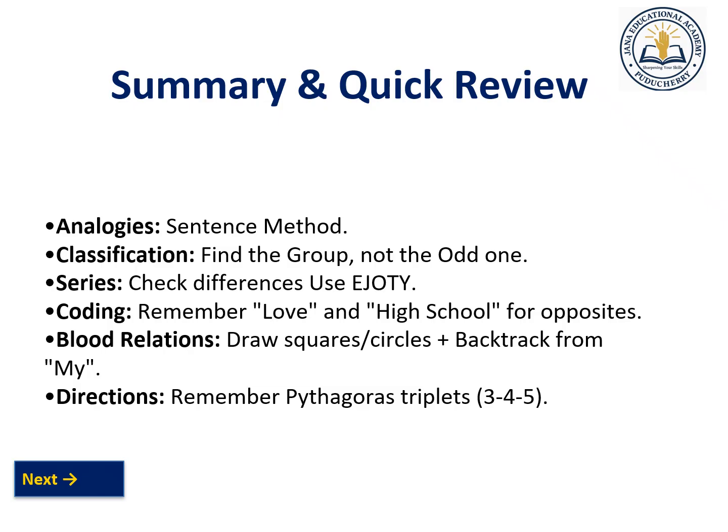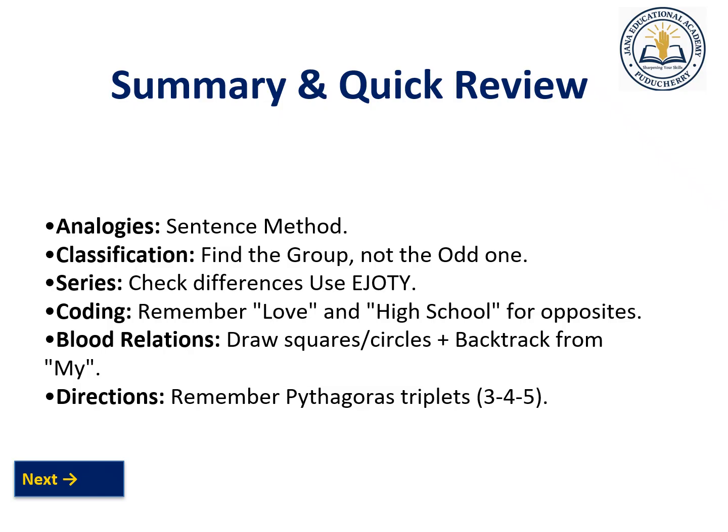Classification is picking out the odd one. We can see which one is the internal part and external part, or what is the blue ball, what is the red ball, what is the odd one out, like that. In series, you can use the HOT key. HOT key is nothing but A is 1, E is 5, J is 10, O is 15, T is 20, Y is 25. You can use the HOT key to find out the series. In coding, I already told you A to Z, Amazon, like that. You remember that word, and for opposites it is easy to find out then.